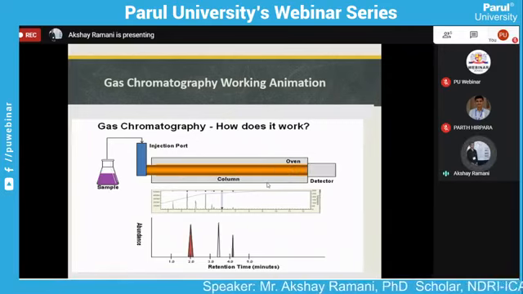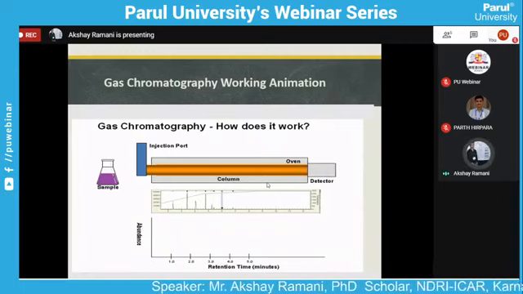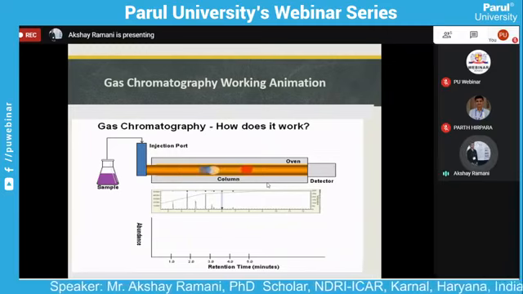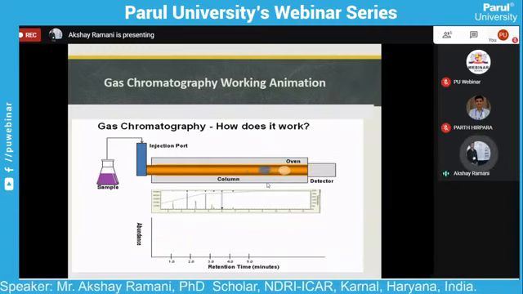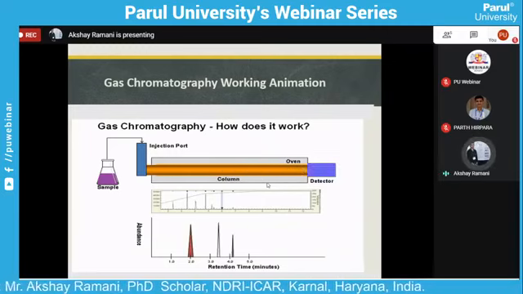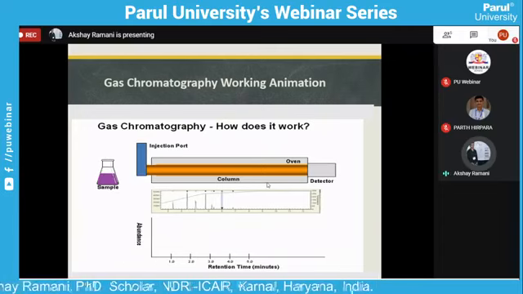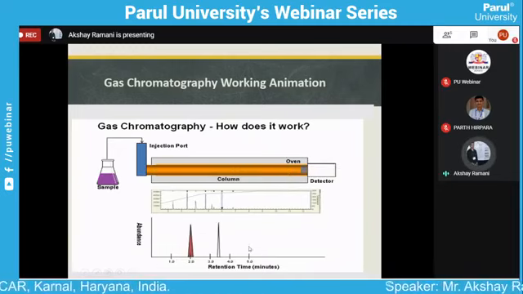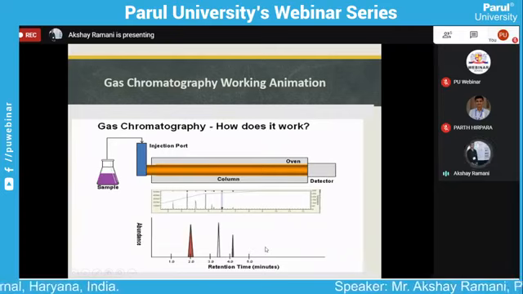Then you pass to the detector, which measures the response, whether higher or lower, and gives data to the computer. The data is recorded, and here the graph shows the peaks evaluated at different retention times.